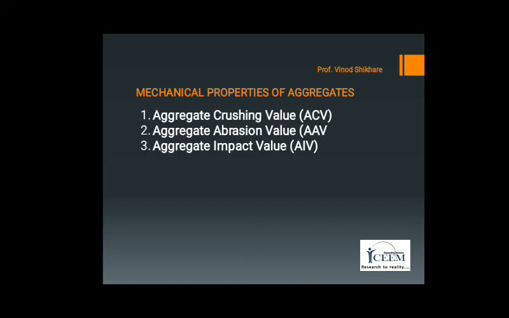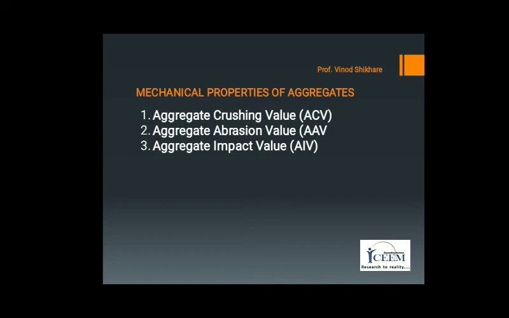After completing the specified revolutions, the aggregate is taken out and sieved through 1.7 mm size sieve. The weight of the aggregate coarser than 1.7 mm is taken after washing and drying in standard manner, which is known as final weight.